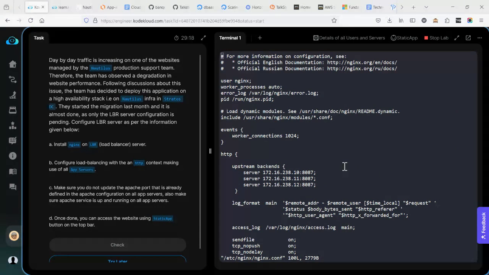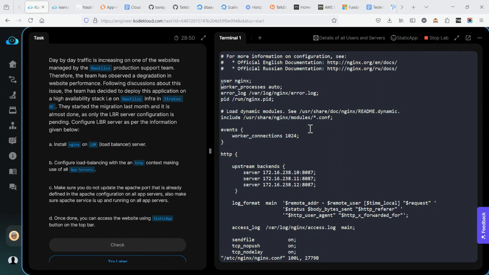So this is what my configuration looks like. On the load balancer server, I'm using Nginx as the load balancer for the load balancing process. On my app servers, that's on the KodeKloud engineering task, Apache is installed on all app servers and they are running on port 8087.